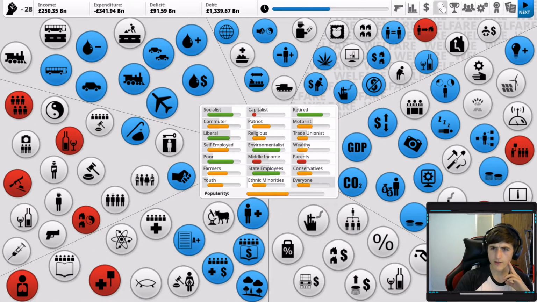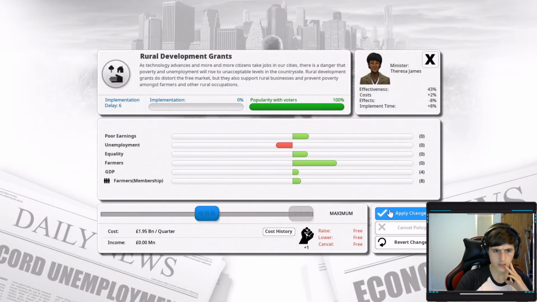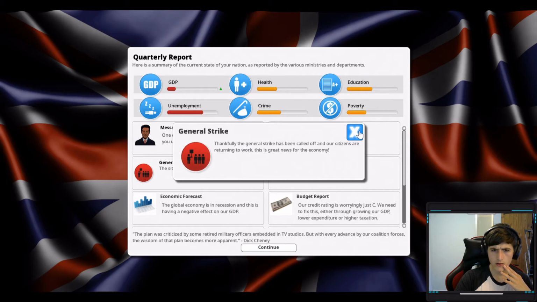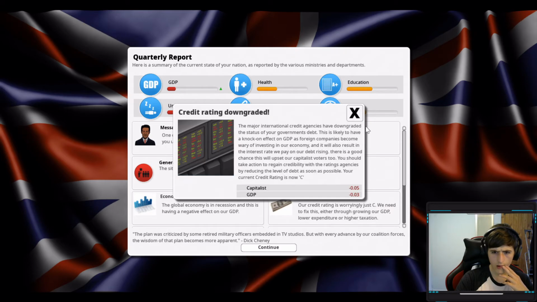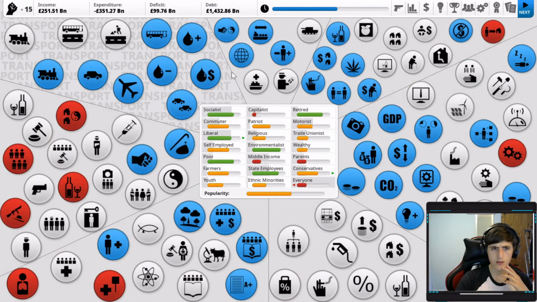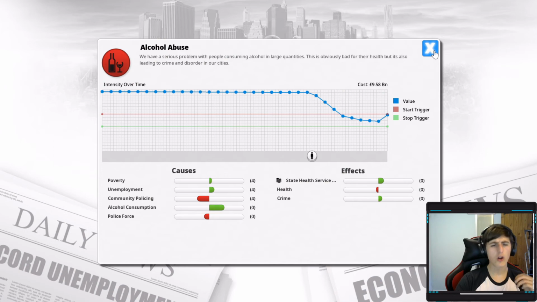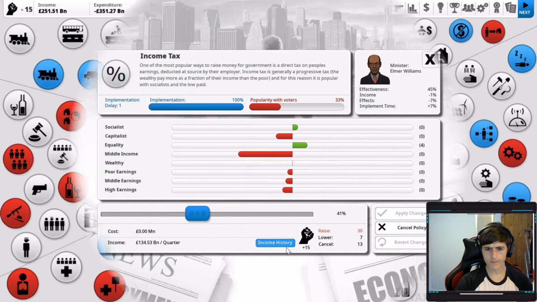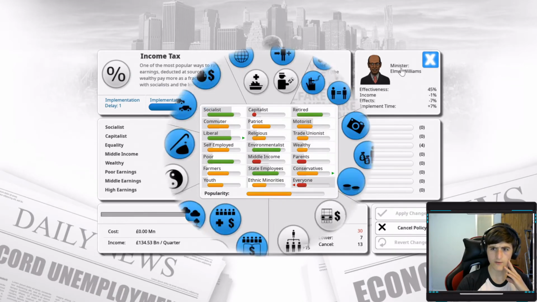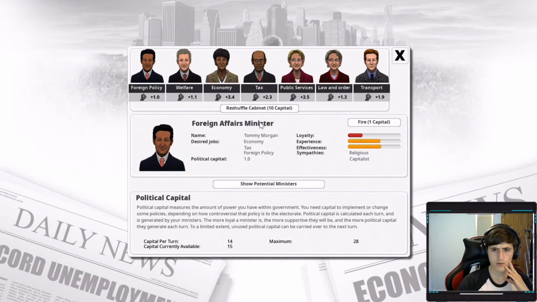Trying to get pissed every day of the week, maybe just do it on a Saturday. Let's put in some rural development grants. General strike's been called off. Great. What's the credit rating now? C. Okay, that's really bad. Now the general strike's over, GDP should have taken an uptick. Oh, come on! Right. That's it, I'm just going to have to tax everyone until they haven't got enough. We don't have anywhere near as much political capital.